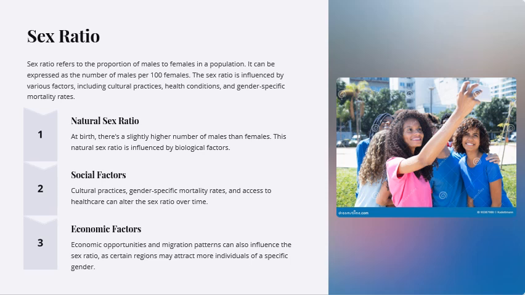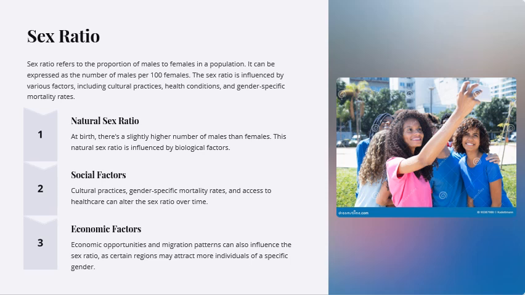Social factors, cultural practices, gender-specific mortality rates, and access to healthcare can alter the sex ratio over time. In different places where it is preferred to have a boy rather than a girl, and where there is access to good healthcare facilities, the sex ratio changes over time.